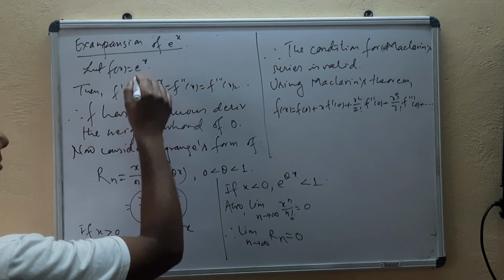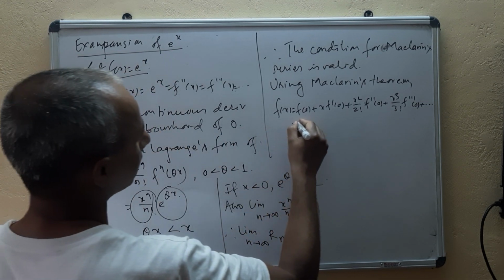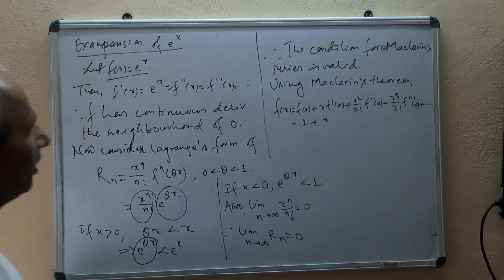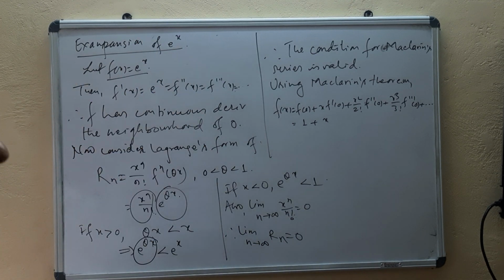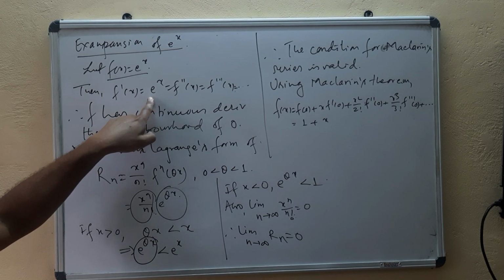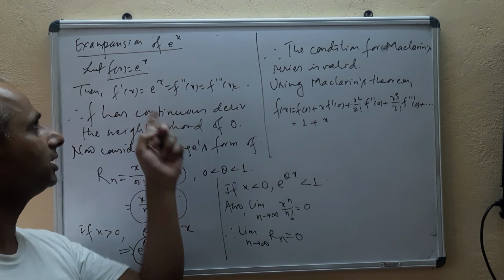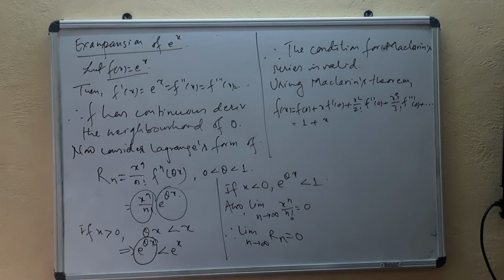Now we'll put in the values. What is the value of f of 0? f of 0 means e to the power 0, which is 1, plus x. Now f dash of 0, f double dash of 0, all of these are 1, because f dash of x is also exponential x, f double dash of x is also exponential x. If you put x equal to 0, all derivatives will be equal to 1.